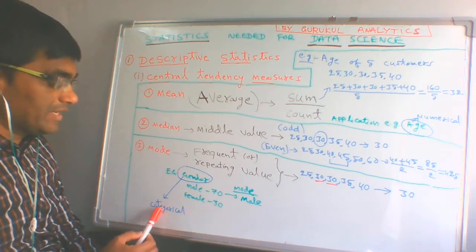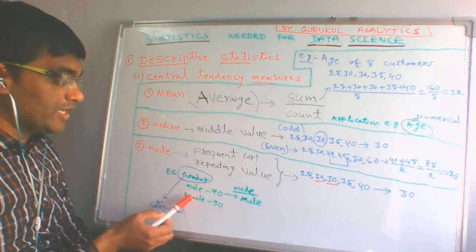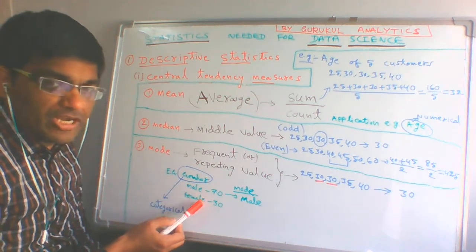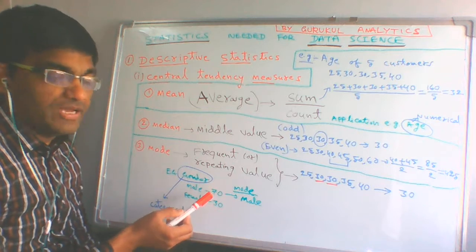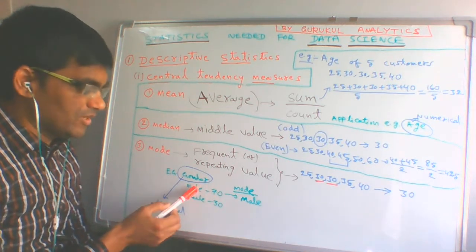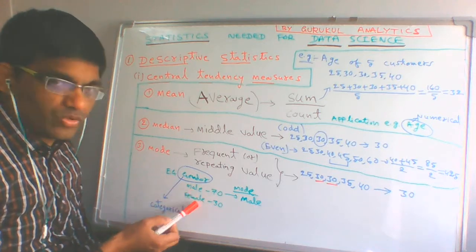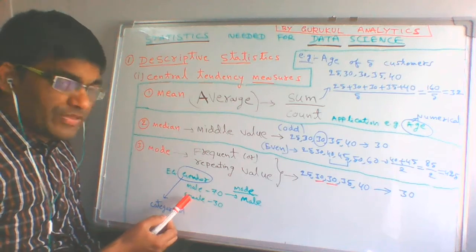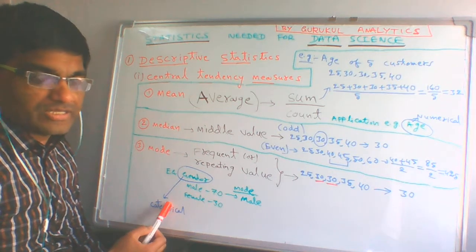Why is it categorical? Because it can take only limited values, like male or female, two values. For example, income like low, medium, high is also a categorical variable. If there are limited values like this, then it is called a categorical variable.